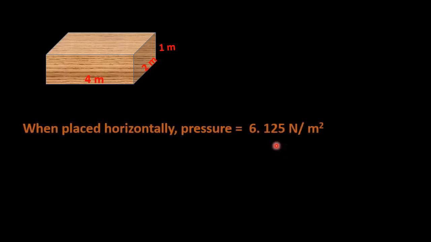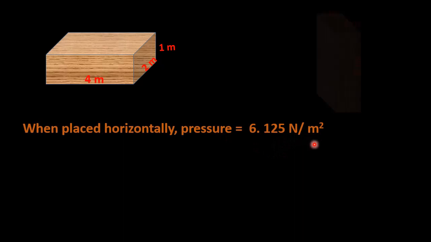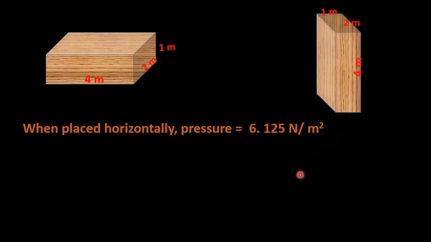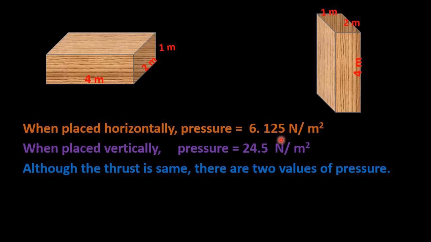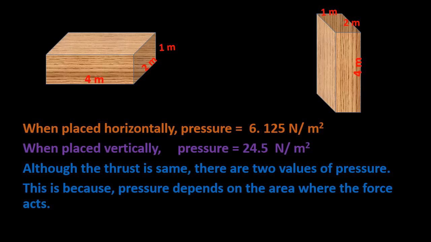When the wooden block was kept horizontally, the pressure exerted by it is 6.125 Newton per meter square. But when kept vertically, the pressure exerted by the same wooden block is 24.5 Newton per meter square. So this 24.5 is very large compared to 6.125. Although the wooden block is the same, the dimensions are the same, and the thrust is the same, there are two values of pressure. So from this numerical also, what we came to know is that pressure depends on surface area.